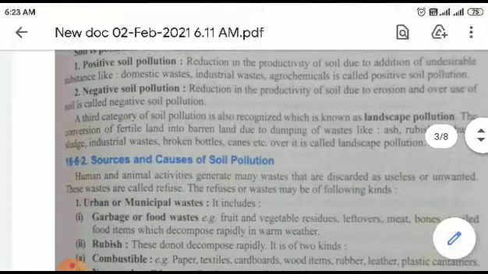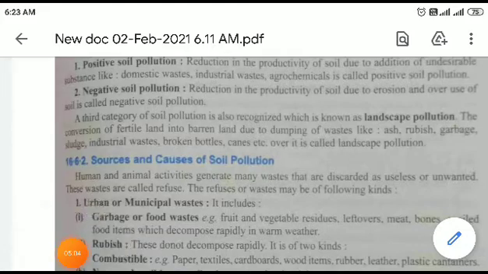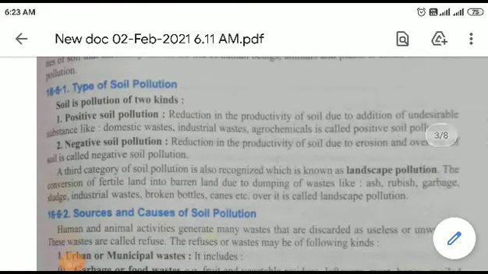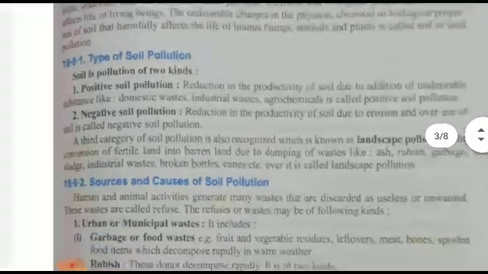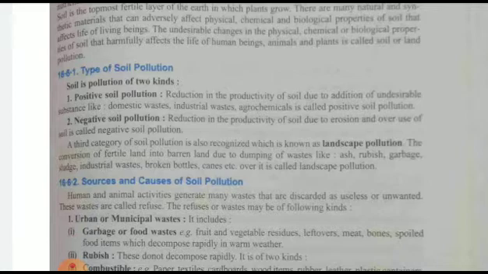Two types are there. One is positive land pollution, and the other is negative. When we talk about positive soil pollution, reduction in the productivity of the soil is done, and it can utilize domestic waste, industrial waste, agrochemical waste. So that's why they are positive. Directly or indirectly, they are beneficial for growth and survival. Next one is negative soil pollution. This may have an adverse effect on the soil, and because of that, various vegetations and livelihoods are going to be destroyed.